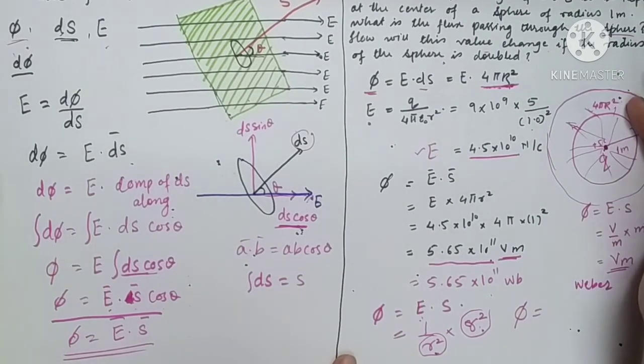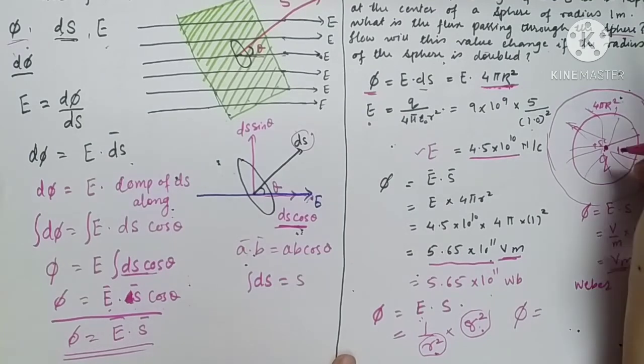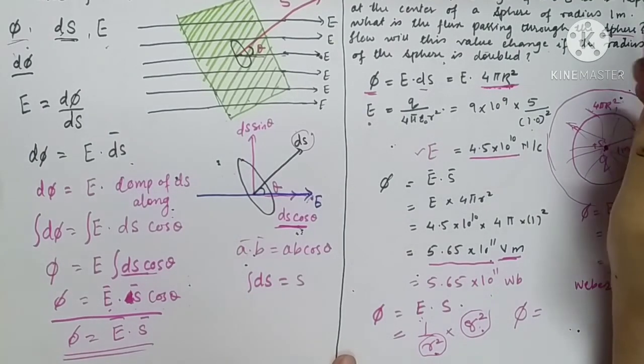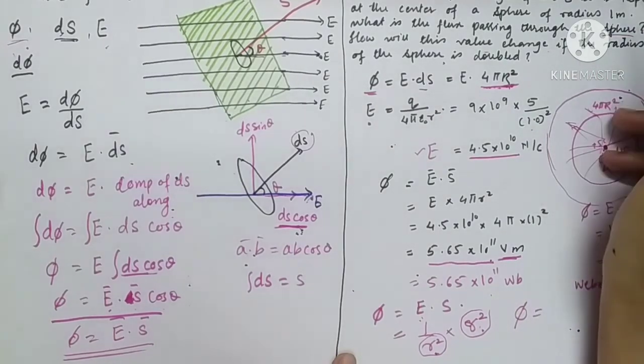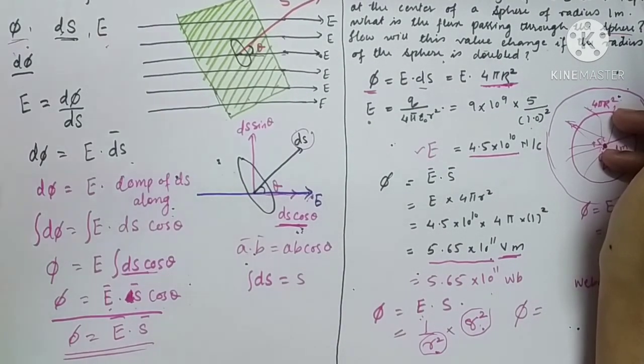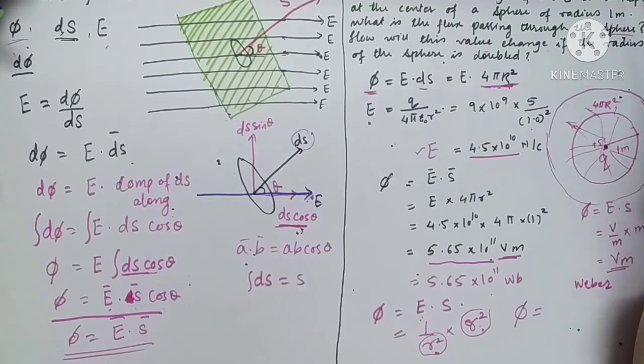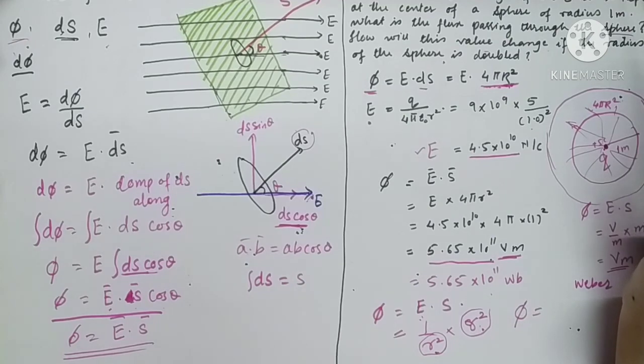It may get crowded because of the larger value of electric charge. So doubling the radius of the sphere will not affect the number of lines of force. The number of lines of force will remain the same.